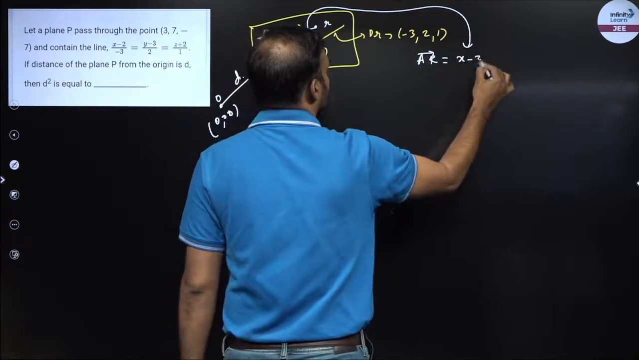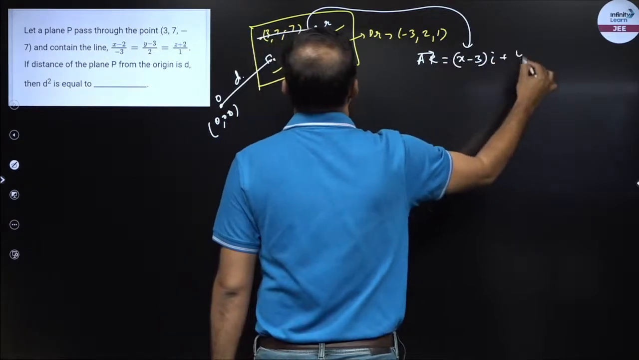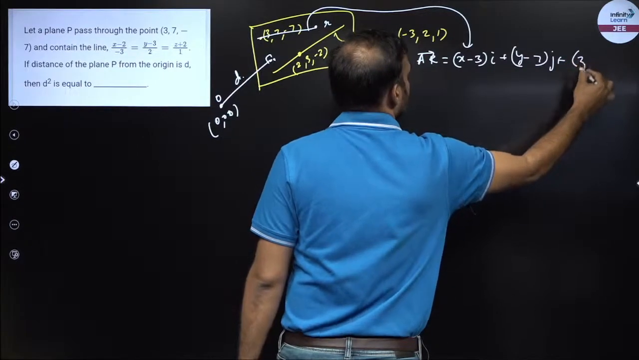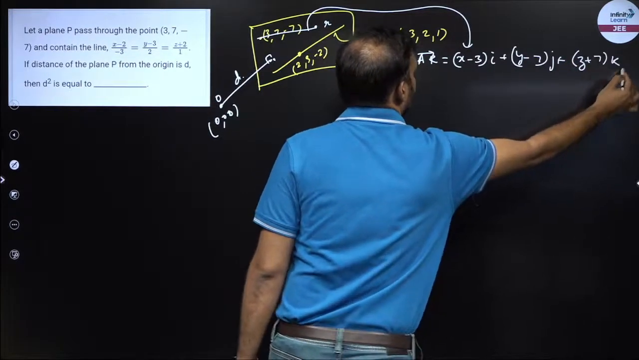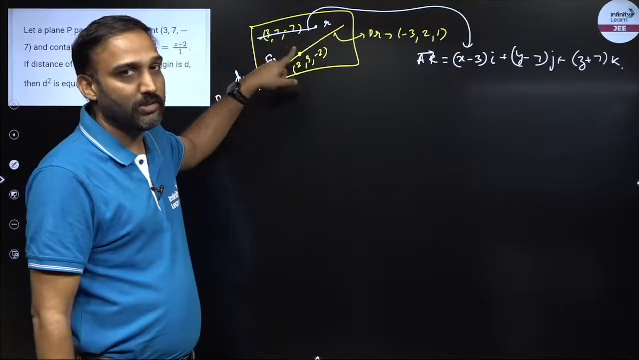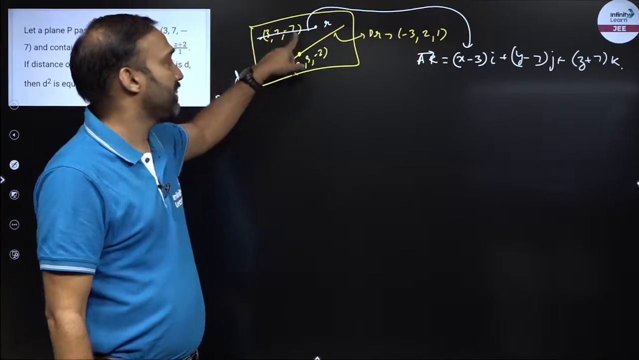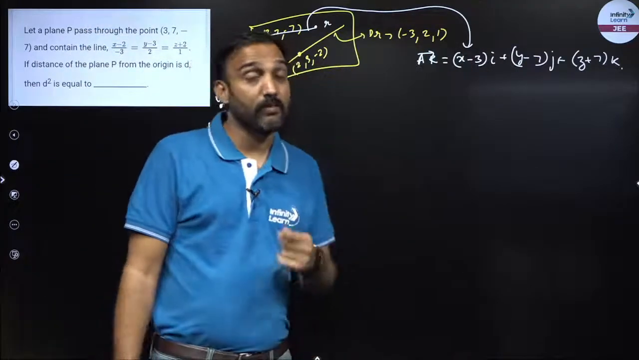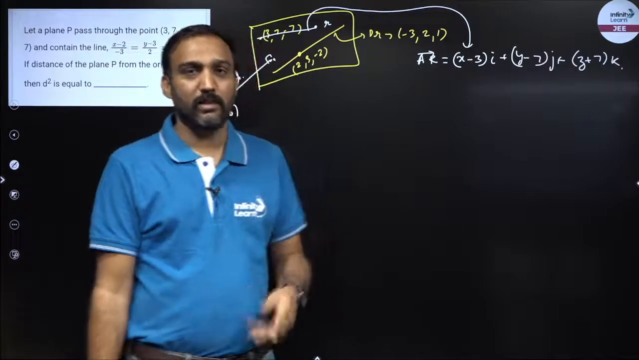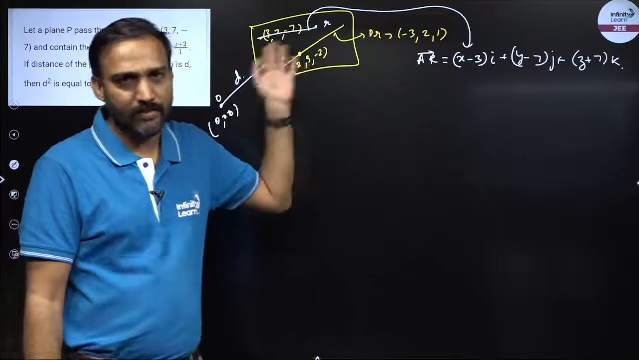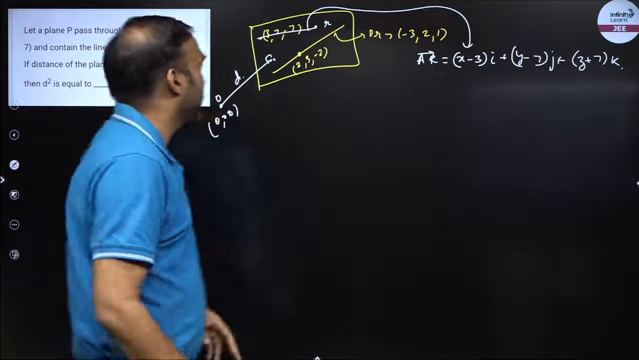This would be (x minus 3)i plus (y minus 7)j plus (z plus 7)k, right? R vector minus A vector. A vector's position vector is 3i plus 7j minus 7k. So when I do R vector minus A vector and replace R vector by xi plus yj plus zk, this is what I get, right? So I have done it directly. This is something that we have done in the previous example as well. So I got the AR vector.